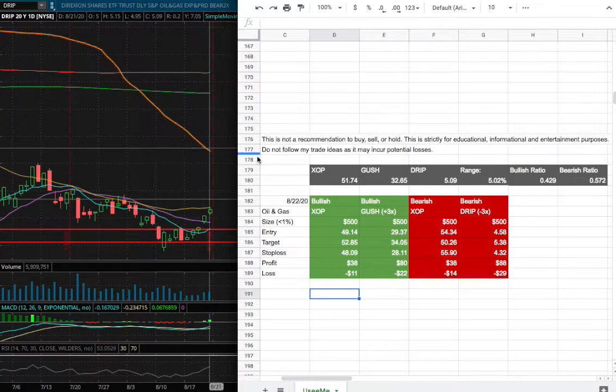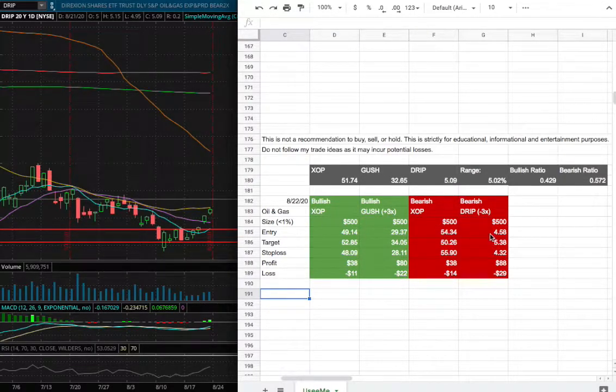As for the trade idea for DRIP, my position size will be less than 1% of my portfolio. My entry will be $4.58. That is where the 9 moving average resides, that blue line right there. As for the sell target, that will be $5.38, slightly above where we see the 50-day moving average and previous resistance that dated back to July 31st. That will be my sell target, and my stop loss will be $4.32, where we had previous support levels that dated back to August 11th.